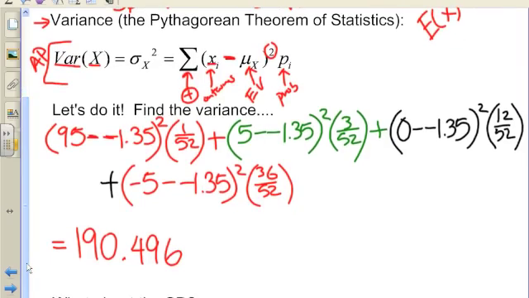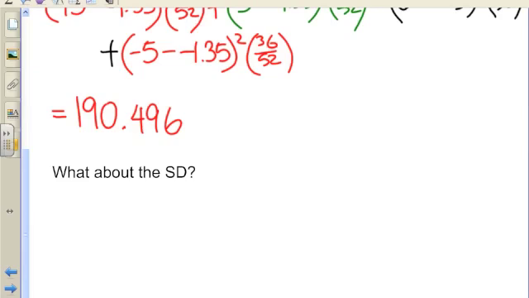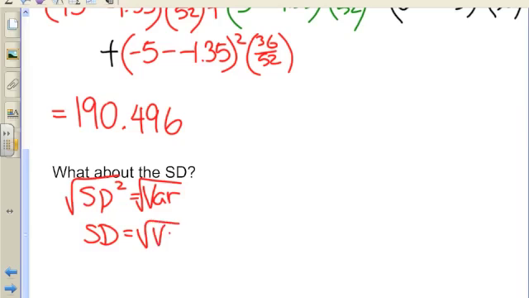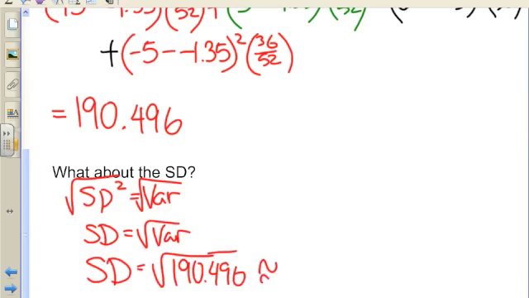So the question might be, well, what about the standard deviation? So remember, we have this special relationship. Standard deviation squared equals variance. That means if I want standard deviation, I should square root. So standard deviation equals the square root of the variance. So if I want my standard deviation, I'm going to take the square root of 190.496, and I get approximately 13.8. So that's my standard deviation. You need to be able to get both of those items.